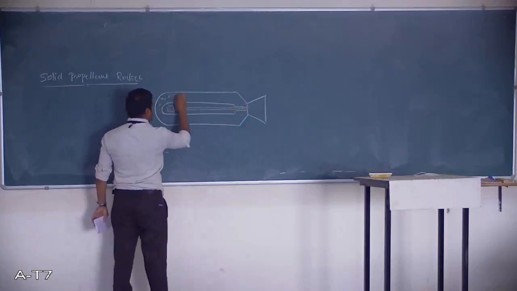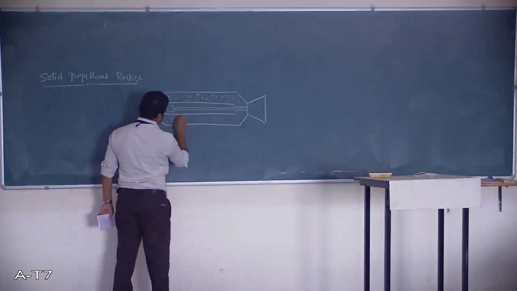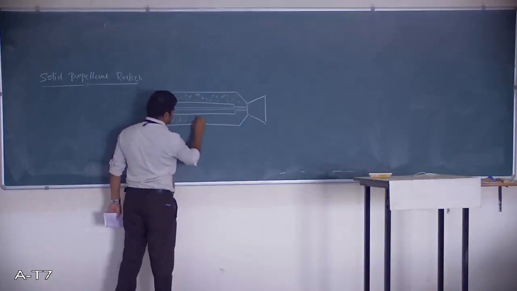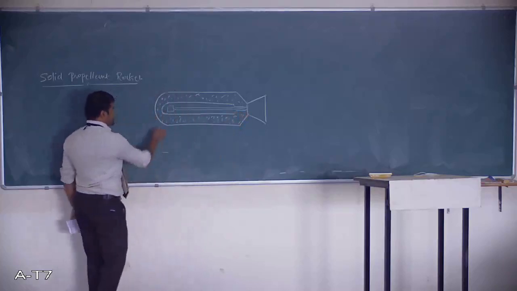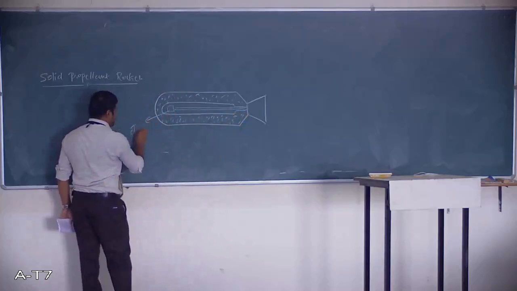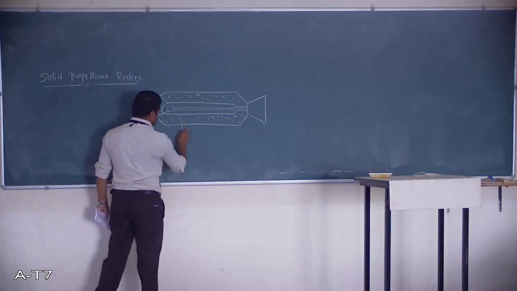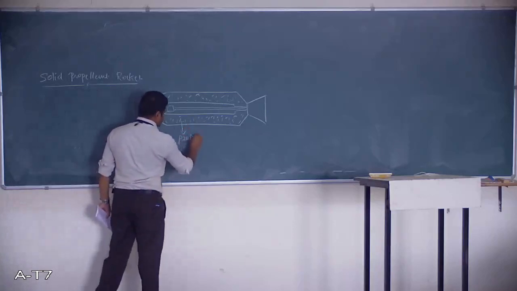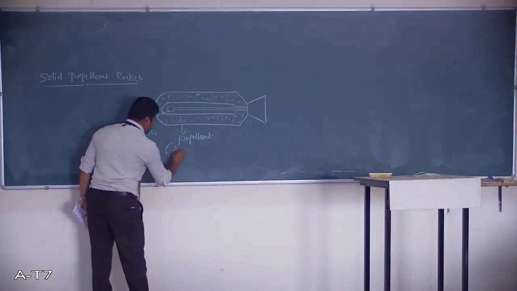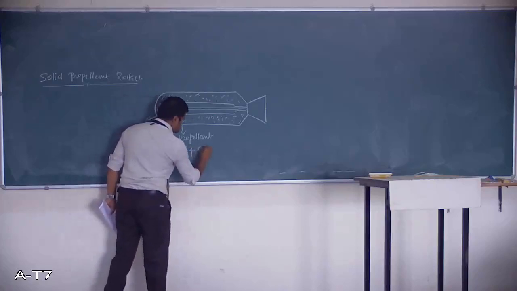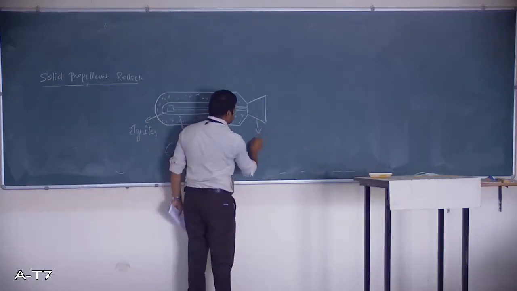All this space is filled with fuel and oxidizer. This is the igniter, which will ignite the fuel and oxidizer mixture, and this is the propellant, a combination of both fuel and oxidizer, and this is the nozzle.